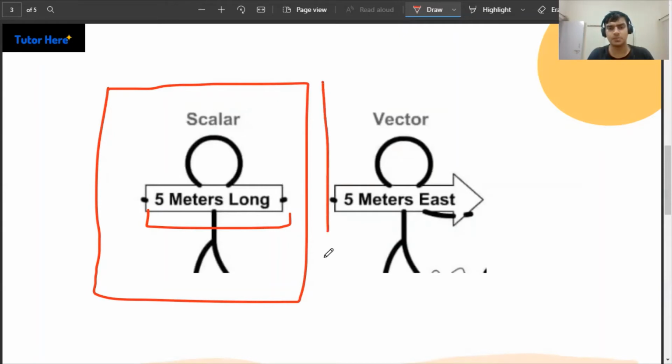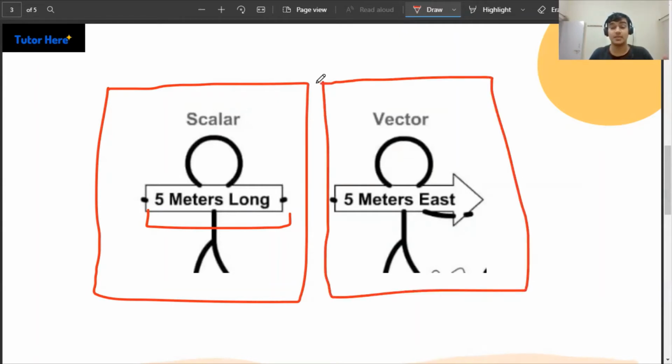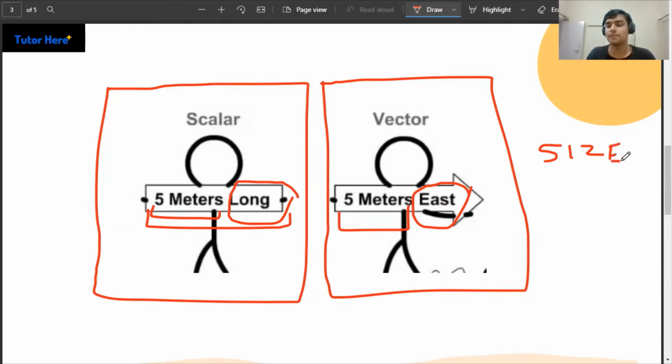And here we have another person who's standing with a board that says 5 meters east. Now, when you look at this the first time, what is the obvious difference between these two? You're right, this guy is saying east, whereas the other guy is saying long. The common denominator for both these people is that they've written 5 meters. Can I call 5 meters the size? So it is the size. This size is also referred to as magnitude. So we can refer to the quantity 5 as the size or the magnitude, and this is common for both these people.